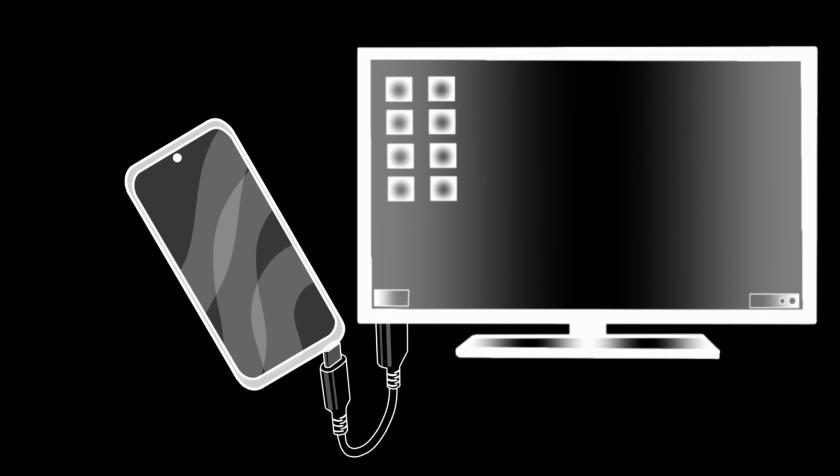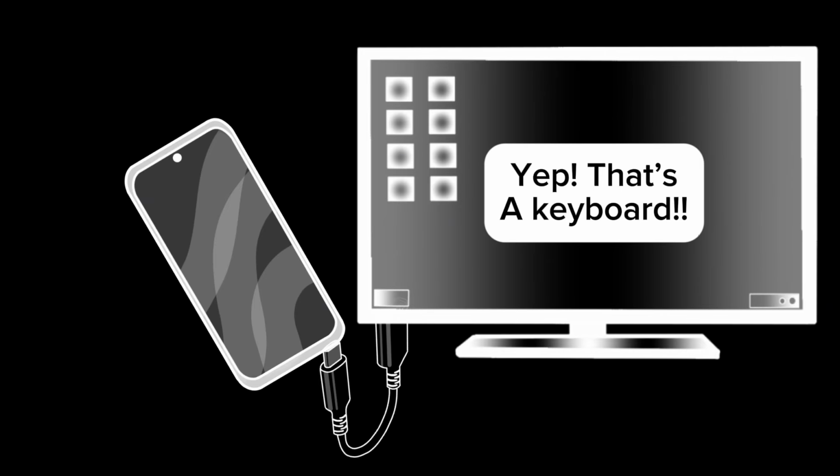Step 3. Prepare the device. Make sure the altered payload is actually on the phone or removable media, so it will be available when the device is connected. Step 4. Connect. Now the attacker, or the victim, plugs the phone into the target with the OTG cable. The phone presents as a keyboard, and the operating system accepts it. Step 5.